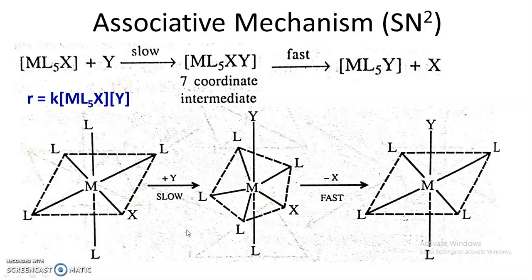And a summary of this point: for the dissociative mechanism there are 2 steps. In the slow step there is a breaking of the MX bond, and in the fast step there is an addition or attachment of Y, and there is involvement of 1 species in the slow step, therefore this is SN1. Whereas in the associative mechanism there is involvement of 2 species in the slow step, that is the complex and the ligand Y. So in this way we have completed the dissociative and associative mechanisms for ligand substitution reactions.